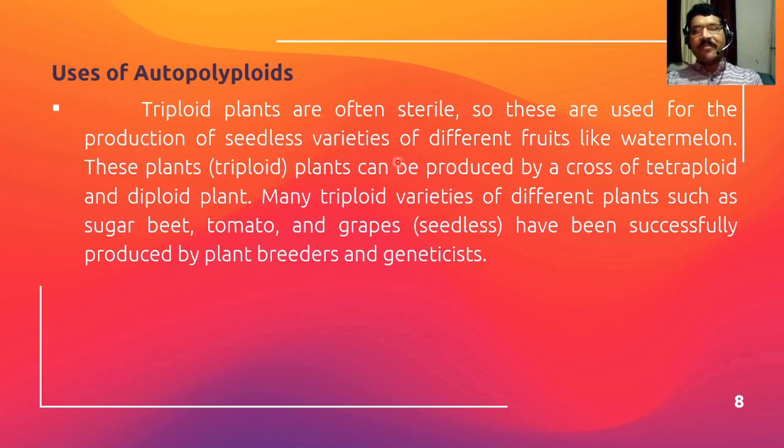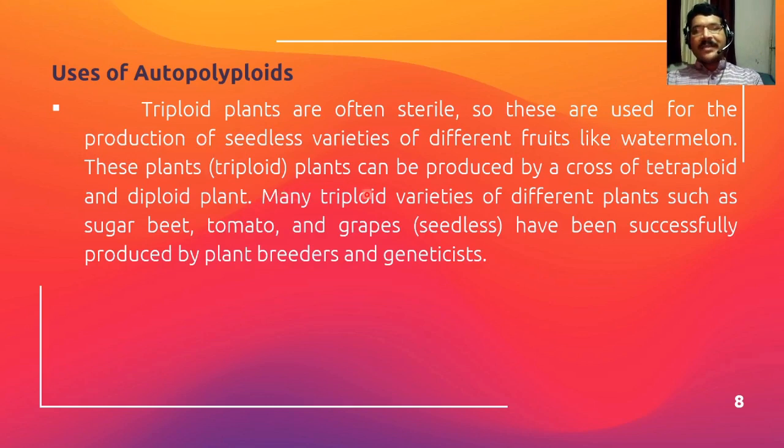These are seedless varieties, and for their production we have to use triploidy. As these triploid plants are highly sterile, meaning they can't produce seeds, we can use that character for production of seedless varieties of watermelon, tomatoes, guava, etc.